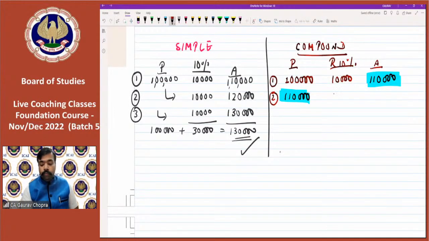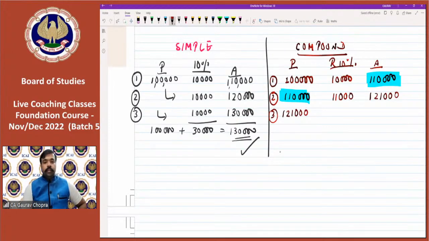So 10% of 1,10,000 is 11,000, and what will be the amount? The amount will be 1,21,000. And what will happen in case of the third year? Now the principal will become 1,21,000 and interest will be payable on this 1,21,000. So 10% of 1,21,000 is 12,100. And what will be the total? It will be 1,33,100.